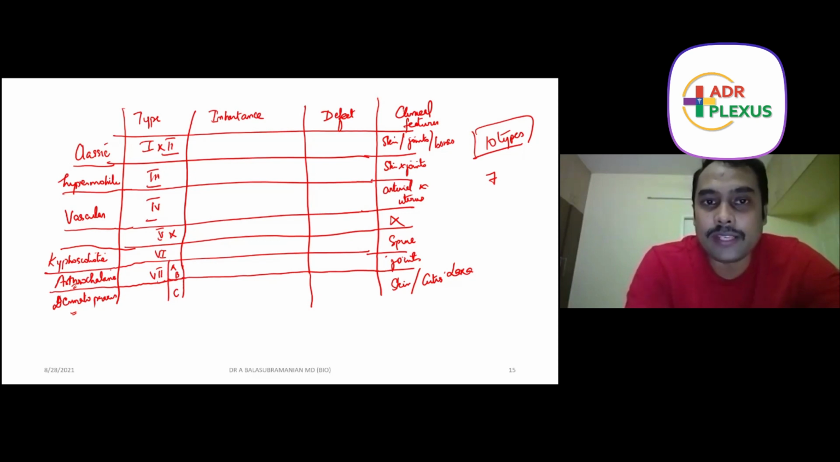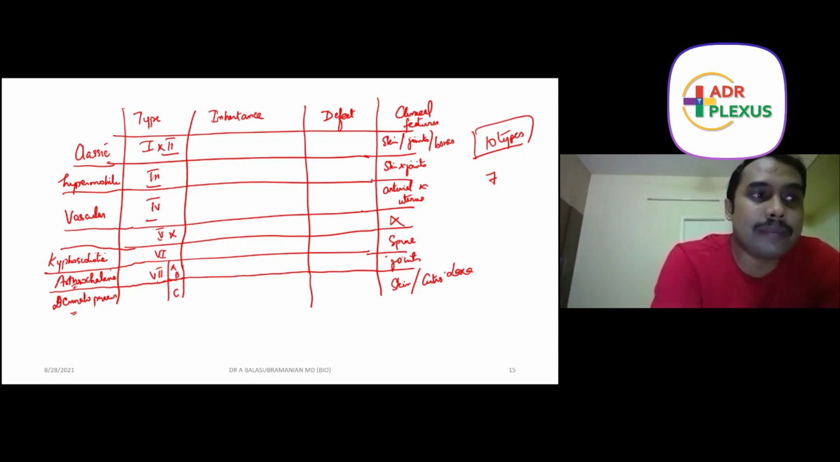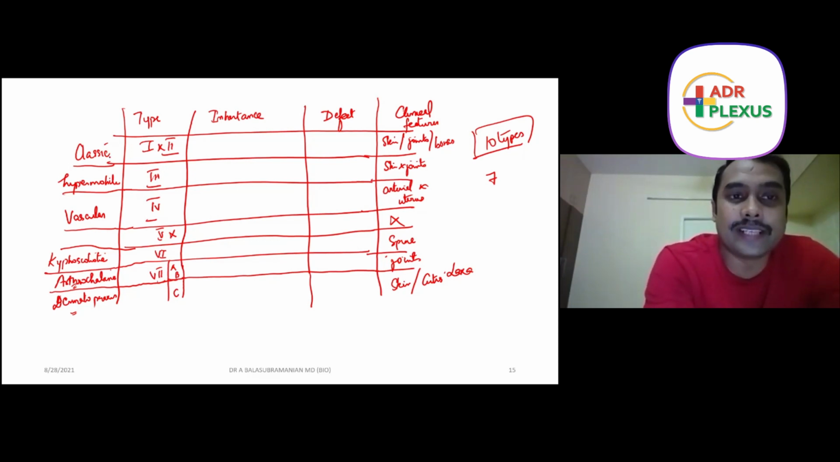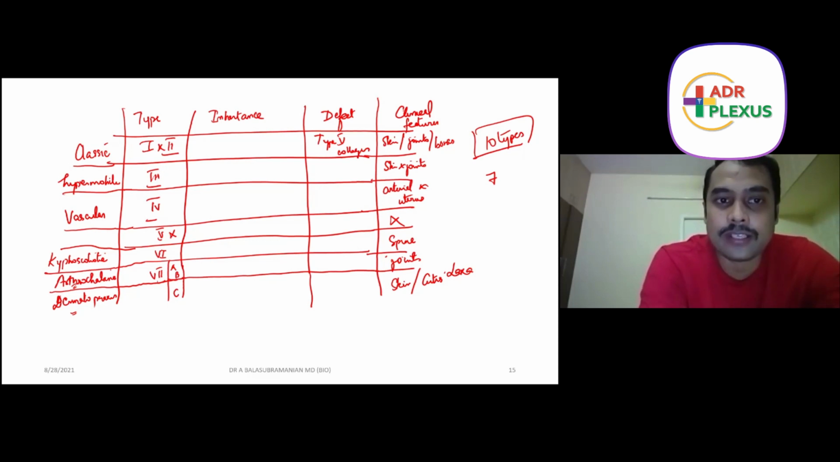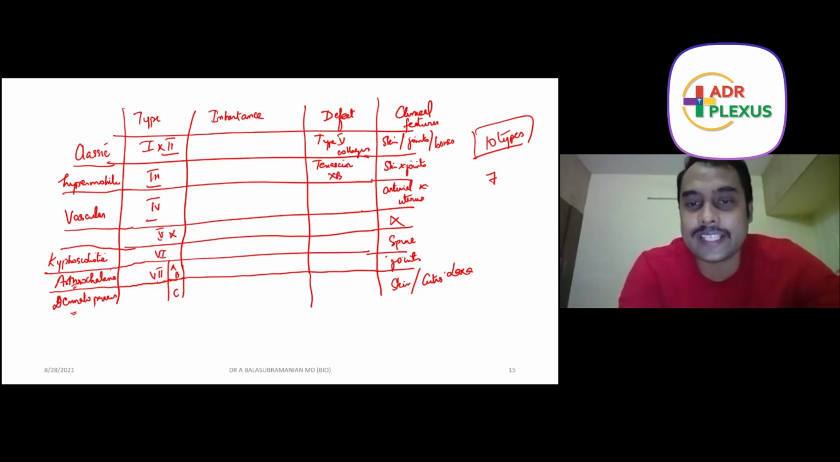Now, inheritance will come later. That is very easy. We will go for the defect. For type 1 and 2, classic Ehlers-Danlos syndrome, the defect lies in type 5 collagen. It's easy. For type 3, the defect lies in the tenascin XB gene. This same tenascin X gene is also involved in the pathophysiology of congenital adrenal hyperplasia, CAH, adrenal glands.